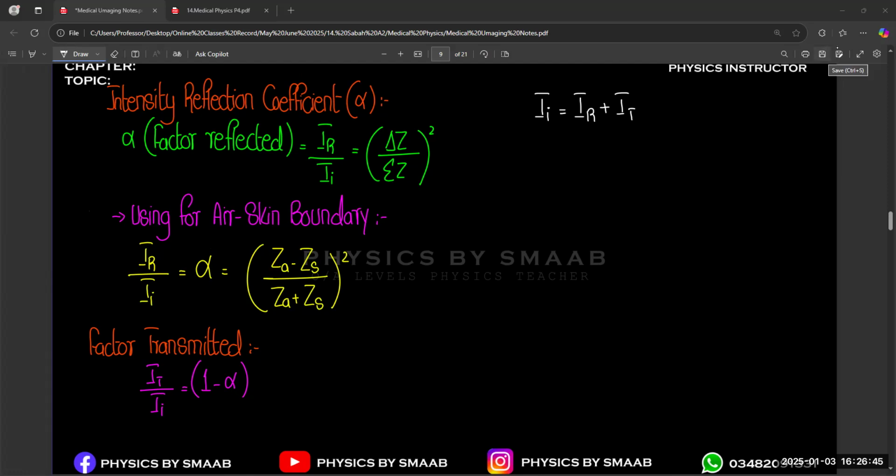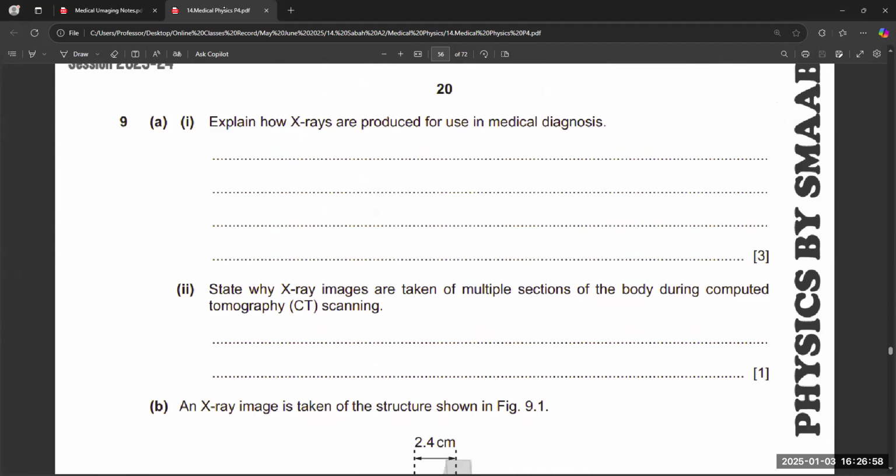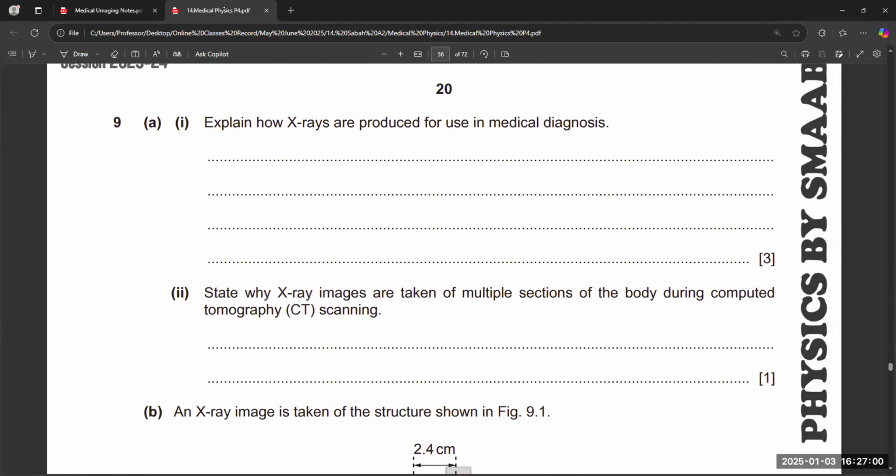Okay. And let's suppose we consider some questions related to X-rays and ultrasound waves. Let's suppose this is one question.